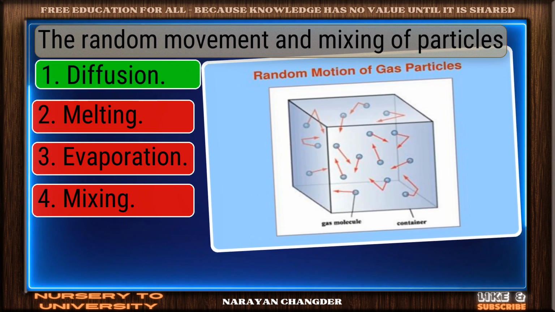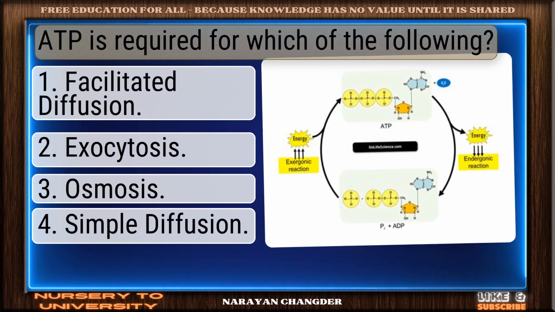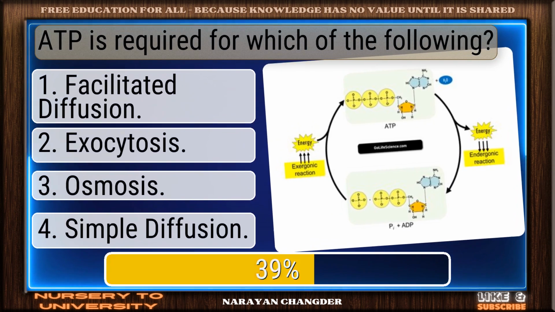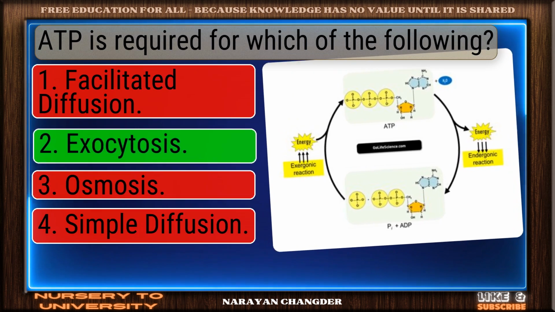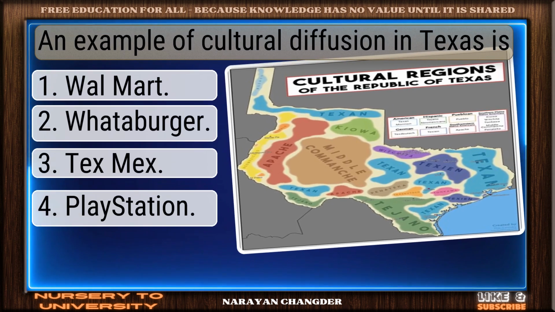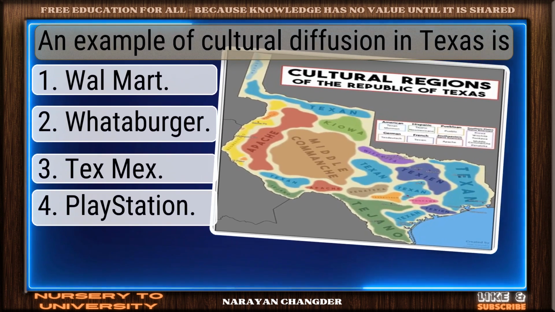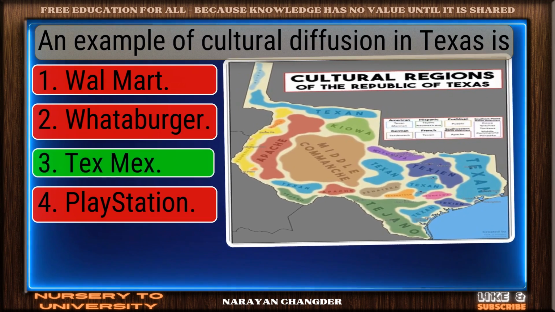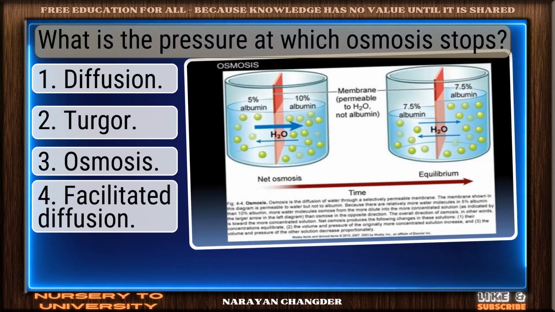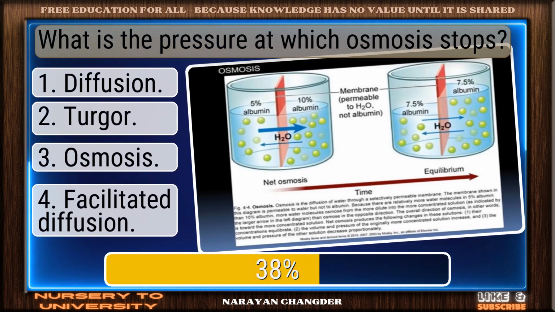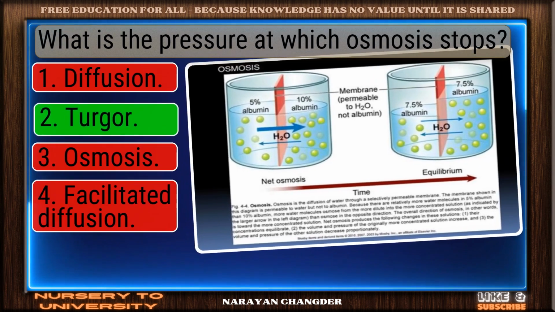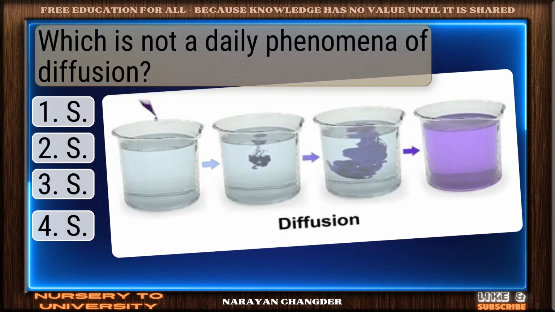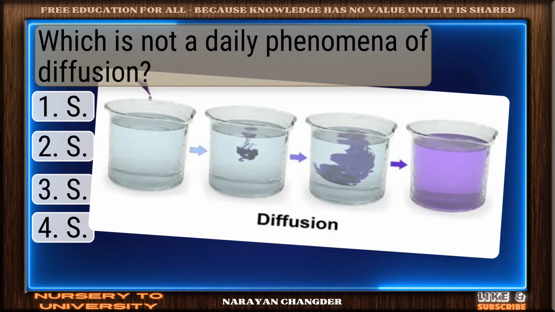The random movement and mixing of particles. Nice work, diffusion. ATP is required for which of the following? Right, exocytosis. An example of cultural diffusion in Texas is well-reasoned, Tex-Mex. What is the pressure at which osmosis stops? That's it, turgor.